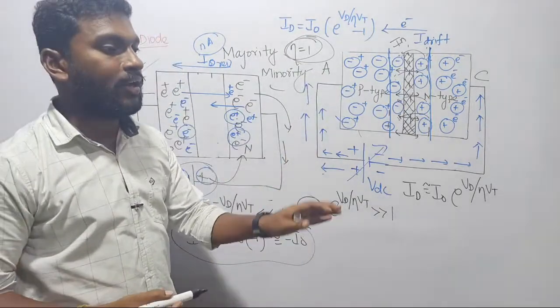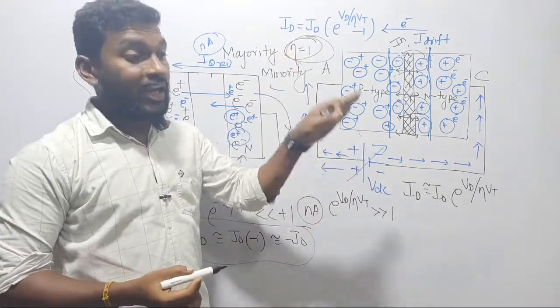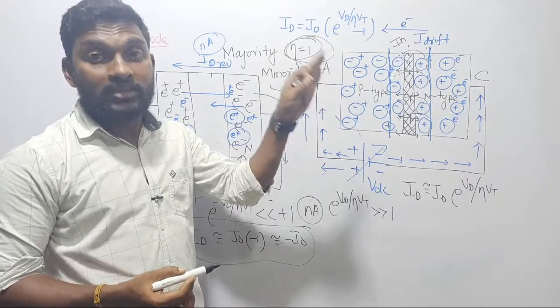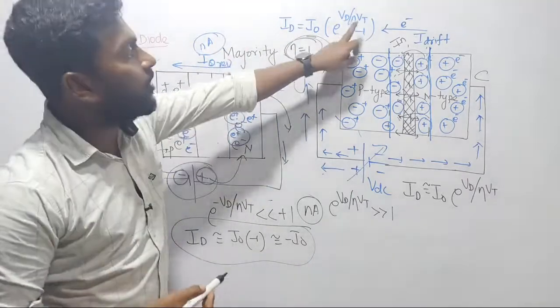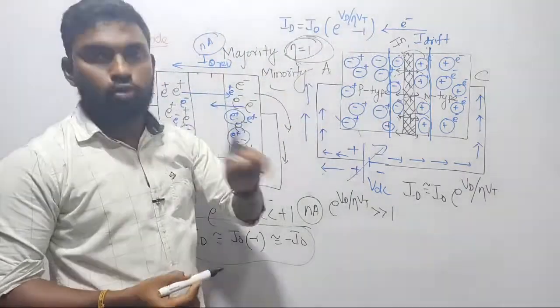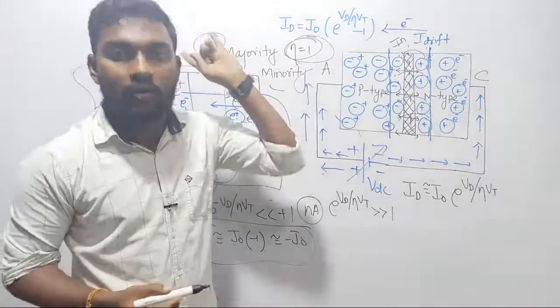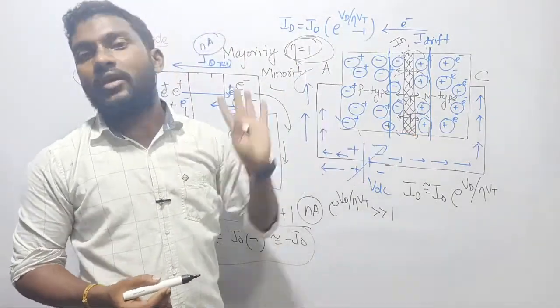I am repeating once again, though we are using silicon material in your examination, unless they mention the value of the ideality factor, don't take this value as 2. Just strictly consider this value as always 1. If it is given as 2, then take that one.